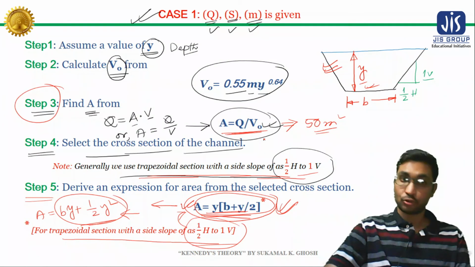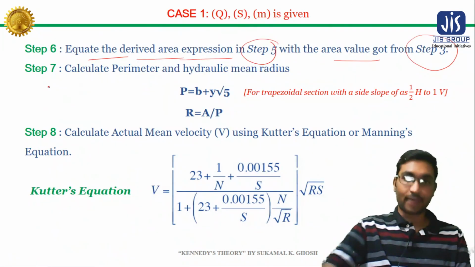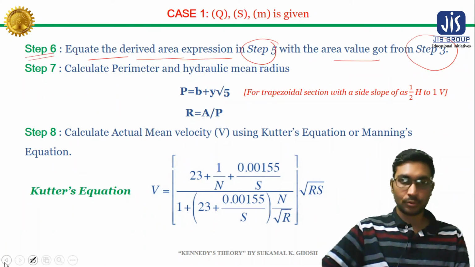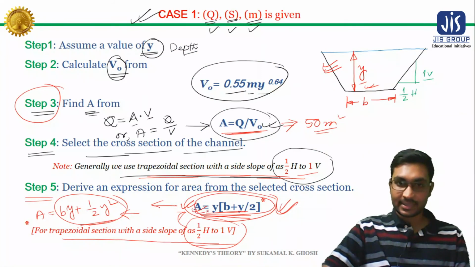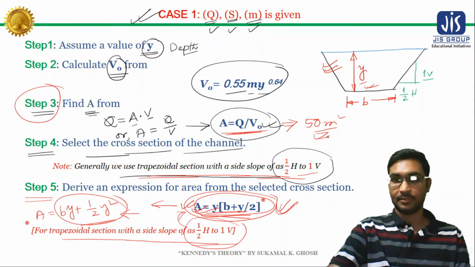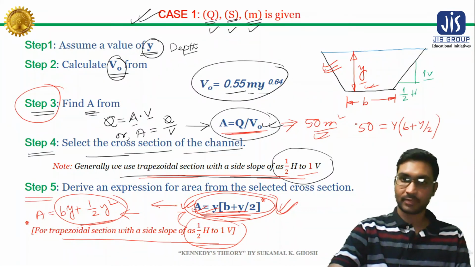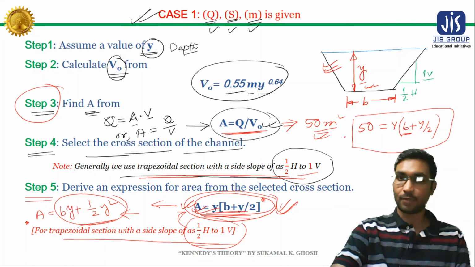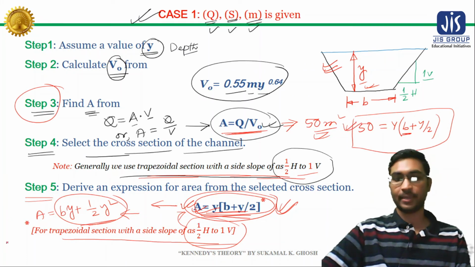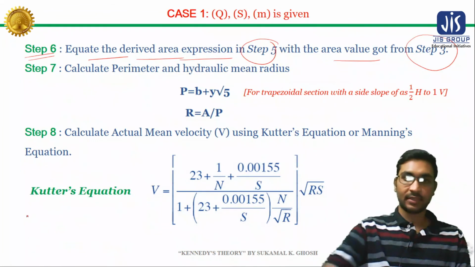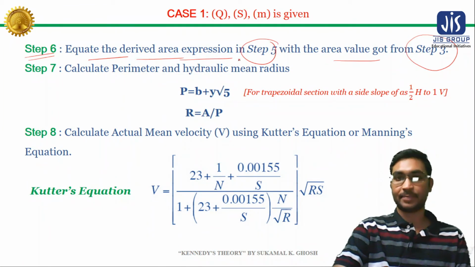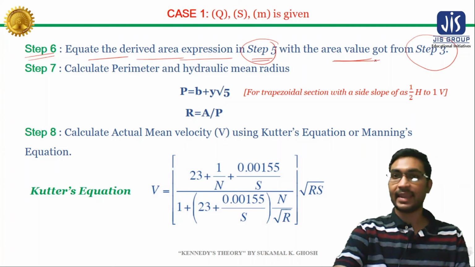According to step 6 we need to equate this expression and this 50, means we need to equate 50 equal to this expression. If we equate it, we will get b from this particular equation. So we need to equate the derived area expression in step 5 and the area value that we have got from step 3.